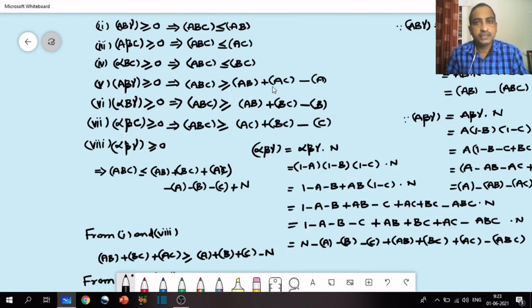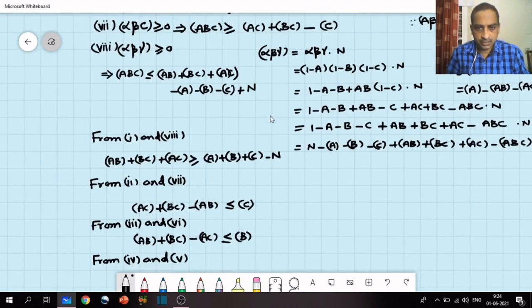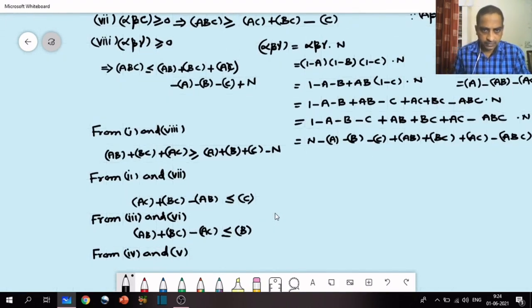The fifth equation is ABC greater than or equal to AB plus AC minus A. From this, AB plus AC minus A is less than or equal to BC, so AB plus AC minus BC less than or equal to A.